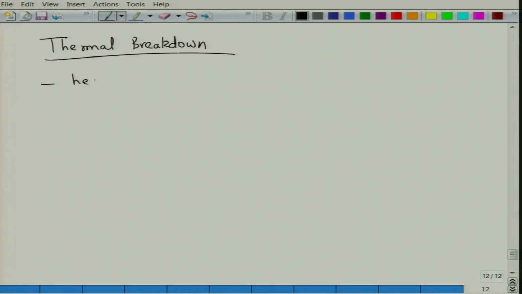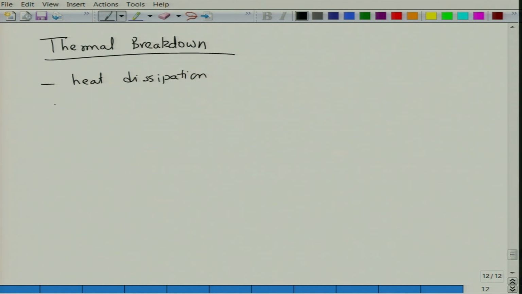Then we have another mechanism which is called thermal breakdown. Thermal breakdown is basically because of heat dissipation. Materials have defects and various other reasons which lead to an increase in the temperature of the material.